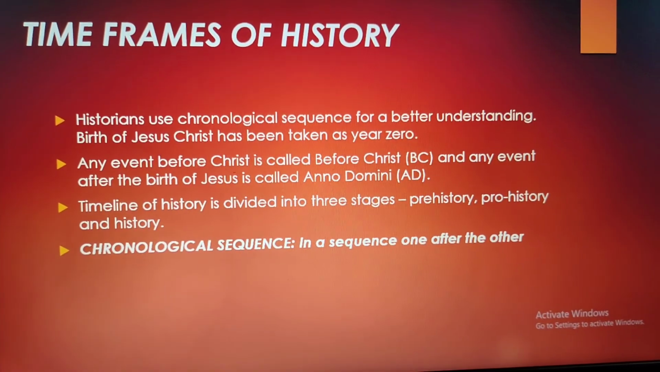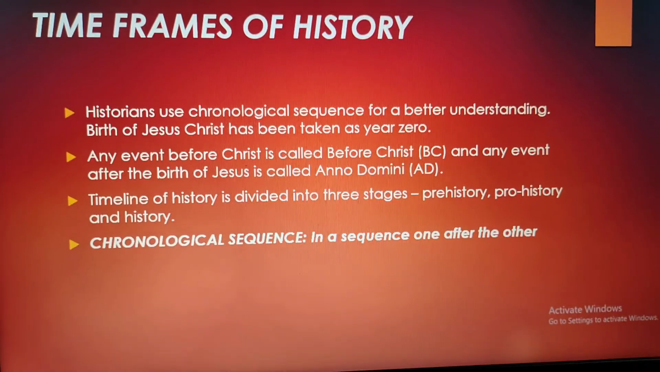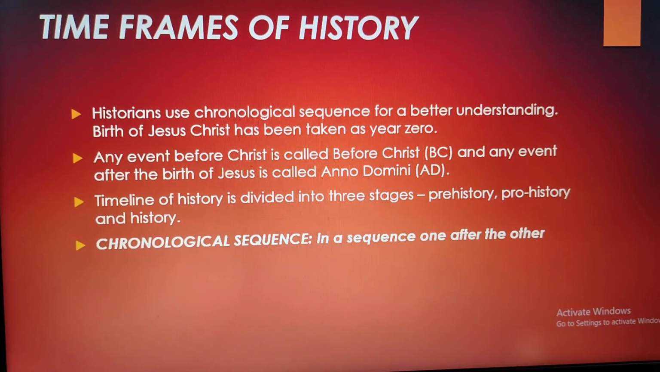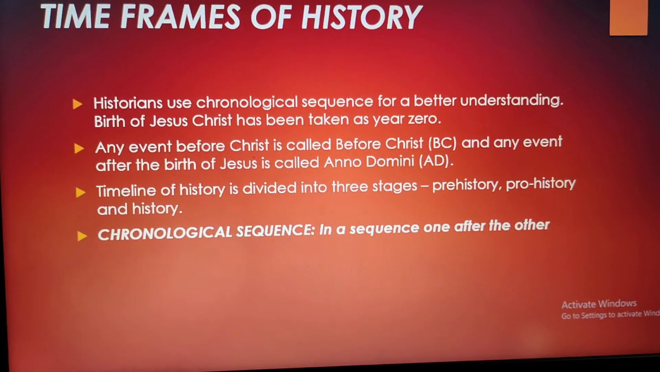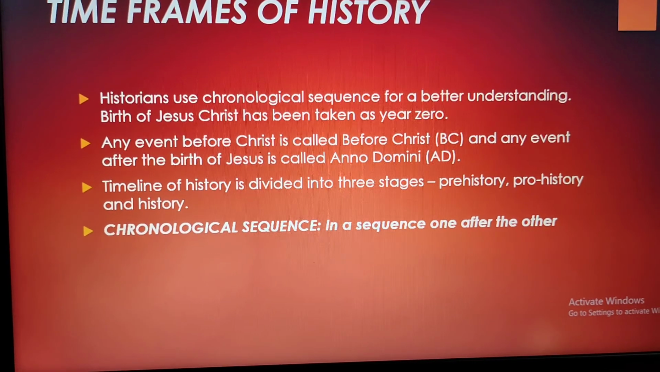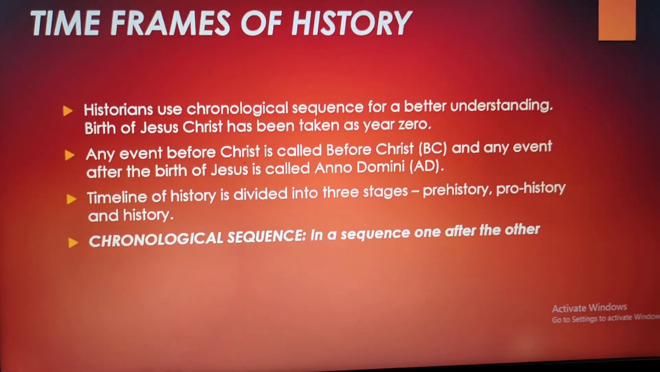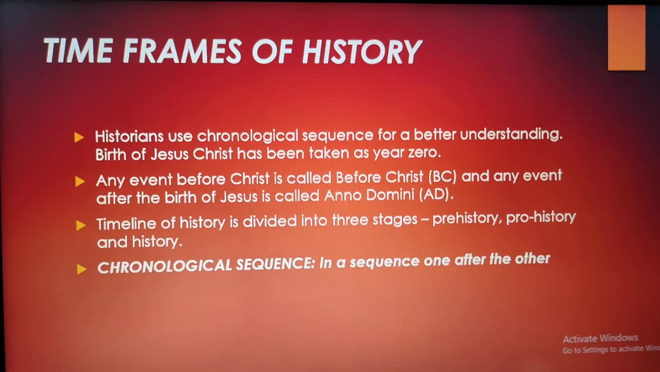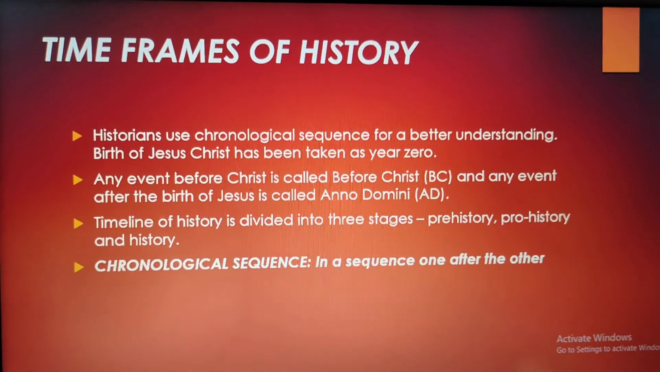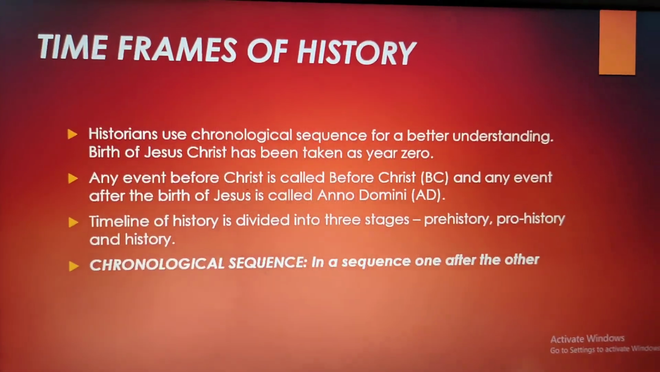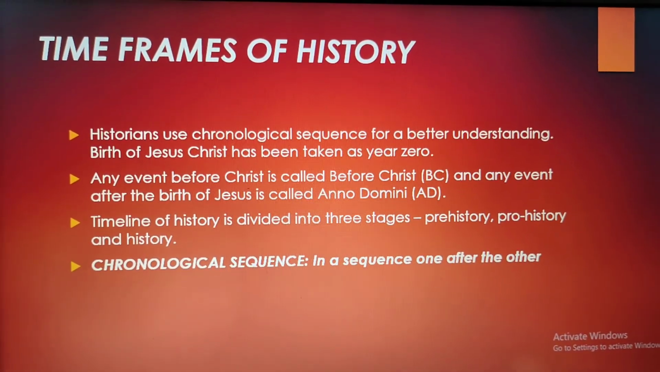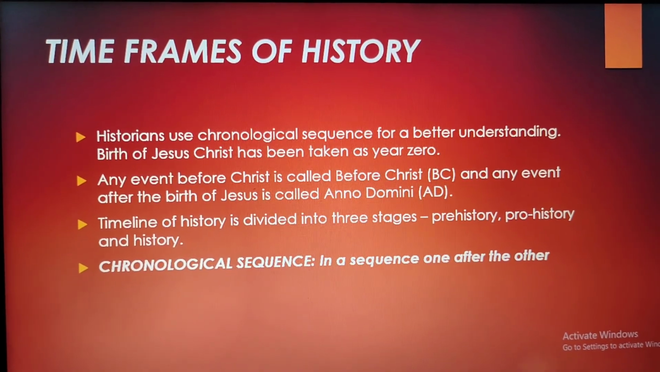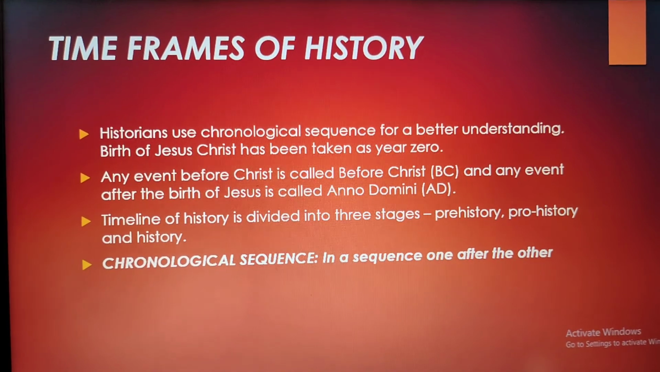Then the time frames of history. Historians use chronological sequence for better understanding. The day on which Jesus Christ was born, they have taken that as 0. Anything which happened before his birth is termed BC, and anything which happened after his birth is mentioned in AD. So any event before Christ is called BC, and any event after the birth of Jesus is called Anno Domini, that is AD.